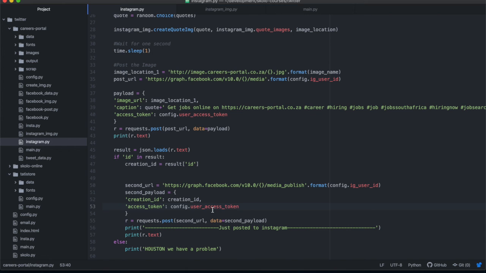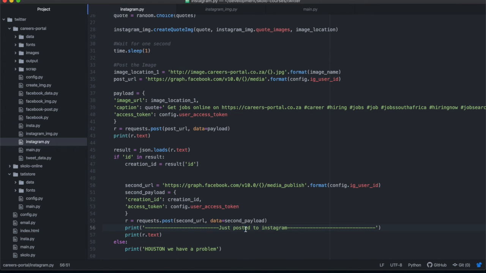This should be a long-lived token. If you're going to write Python code, you're not going to be able to do it with a short-lived token that lasts an hour. This code is going to be running on a schedule for at least a month, 2 months. I think 60 days was how long it is? That's 2 months, that's more than enough. You can just put a reminder on your phone to refresh this every 60 days to make sure you get a new token. Then once you've done that, you're going to post the second URL, and then you're going to print the result.